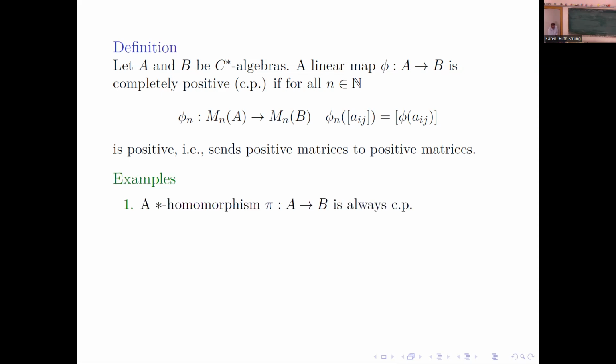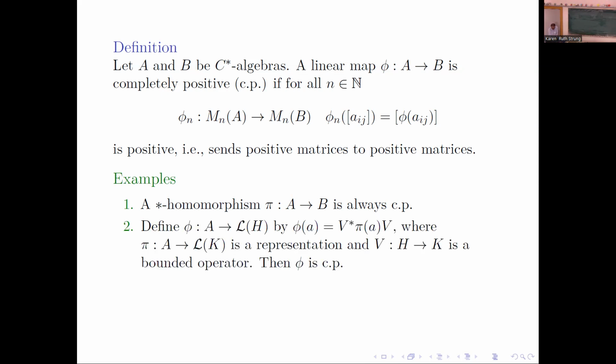A star homomorphism has to be CP. Here is another one, a bit more convoluted. Define phi from a C-star algebra A to the bounded linear operators on a Hilbert space H by the following formula: you take a representation pi of A on K, where K is another Hilbert space, and you take a bounded operator V from H to K and you compress the representation. That's what phi is. It turns out that phi is CP.